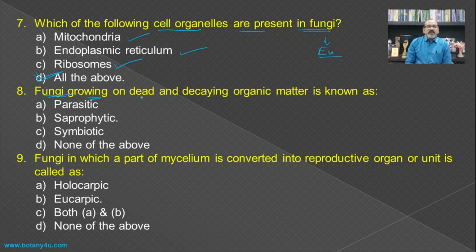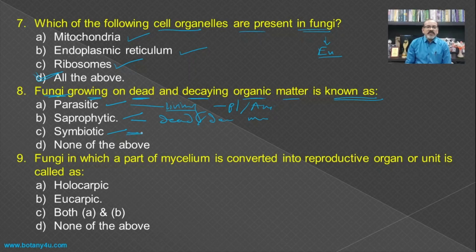Then, fungi growing on the dead and decaying organic matter is known as? There are three different types of fungi on the basis of the mode of nutrition: parasitic fungi, saprophytic fungi, and symbiotic fungi. Parasitic means they are growing on another living organism, which may be a plant or an animal. Saprophytic means on the dead or decaying organic matter.